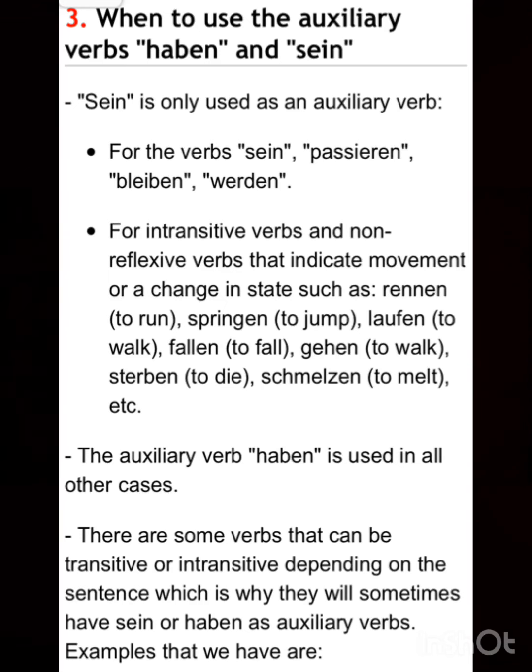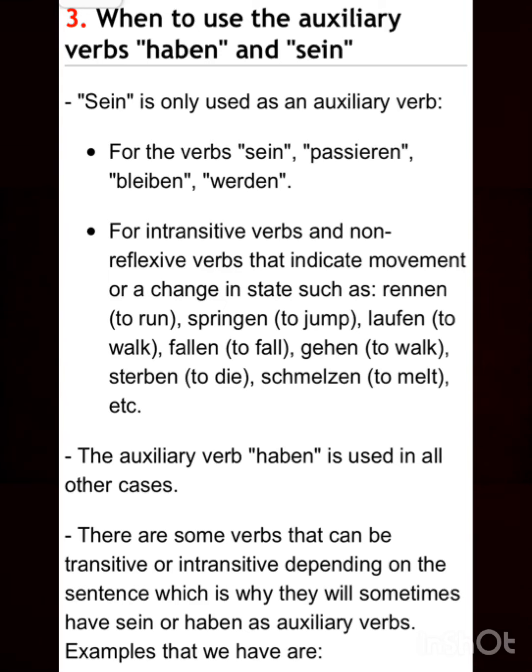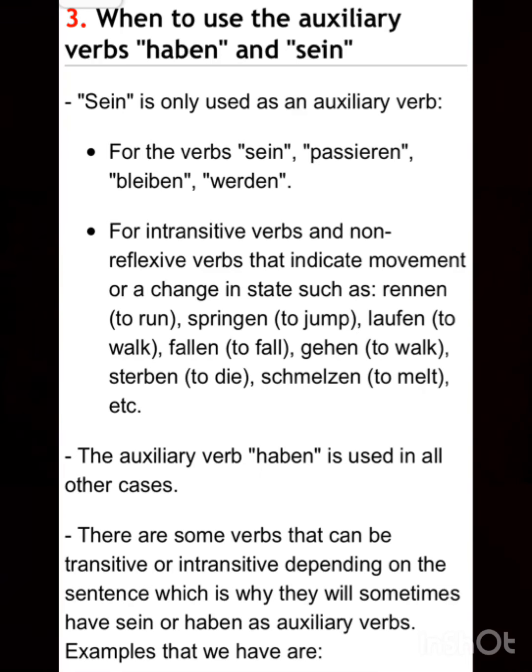These are some examples, but also for intransitive and non-reflexive verbs that indicate movement or a change in state, such as rennen, springen, laufen, fallen, gehen, sterben, schmelzen. So these are some basic examples where we will use sein as a helping verb.